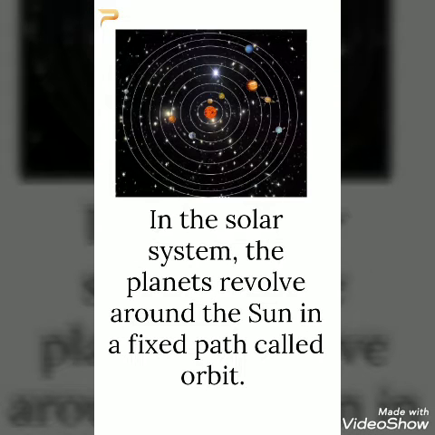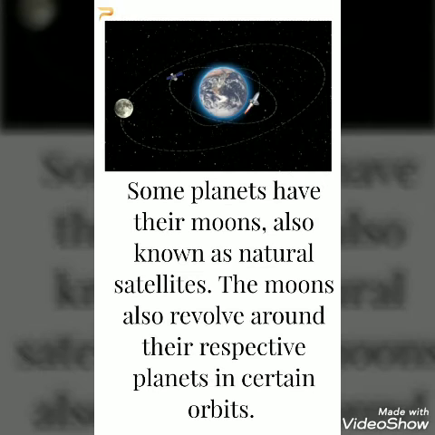In the solar system, the planets revolve around the sun in a fixed path called orbit. Some planets have their moons, also known as natural satellites. The moons also revolve around their respective planets in certain orbits.